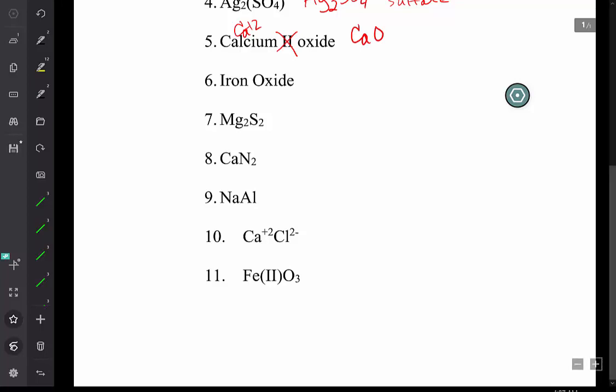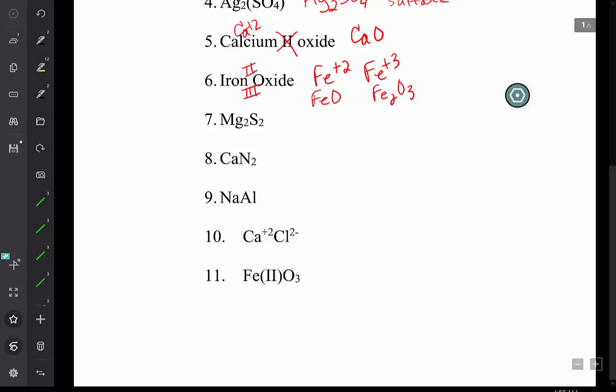Iron oxide is not a proper name because iron is a transition metal, and if this is written, we don't know whether they mean that iron has a +2 charge or a +3 charge, which are the most common ionic charges of the iron. So I can't write a proper formula for that. But let's say it was +2, the formula would be FeO. If it was +3, it would be Fe2O3. So therefore that points out the need for a Roman numeral to indicate what the charge of the transition metal is.